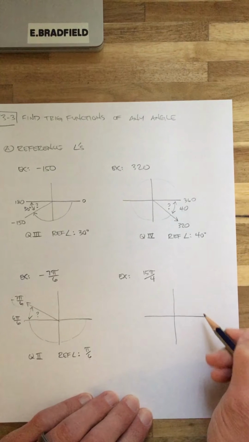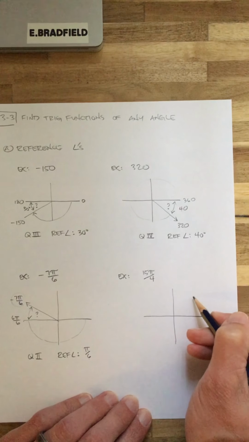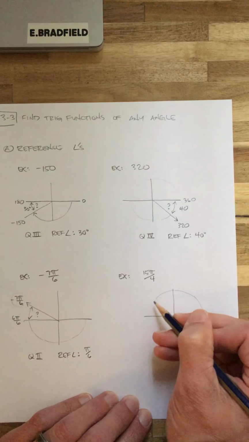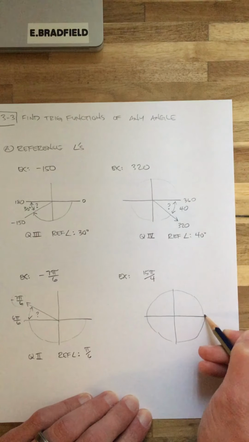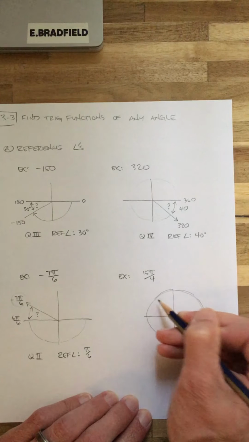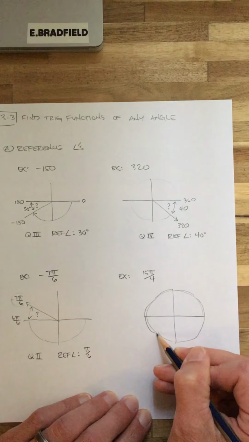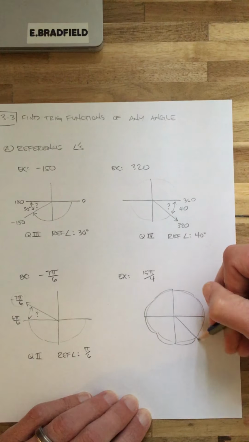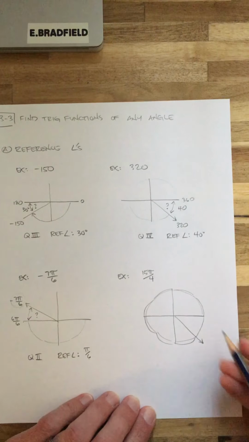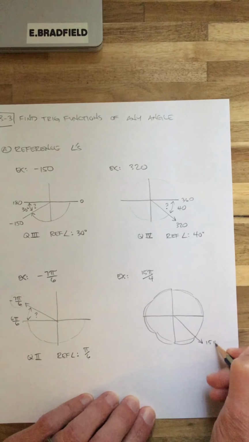So here's 1 pi over 4, 2 pi over 4, 3, 4, 5, 6, 7, 8, 9, 10, 11, 12, 13, 14, 15. There's 15 pi over 4. And if you're not sure how I'm doing that, stick around for office hours. I'll help you.